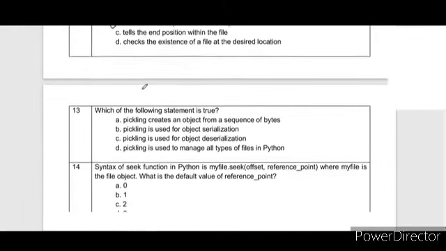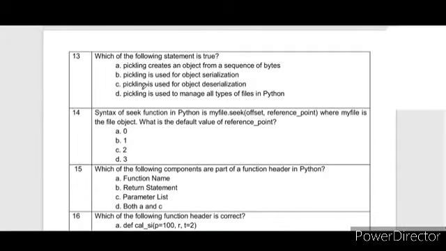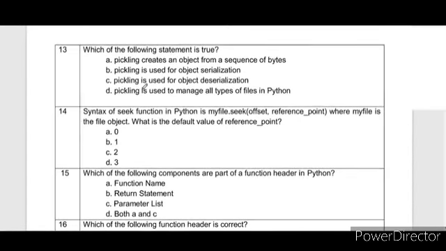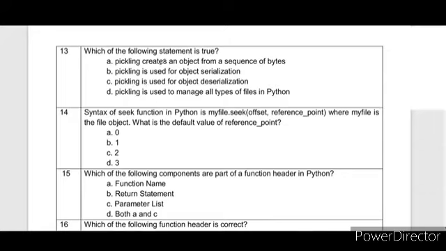Next, question number 13: which of the following statements is true? A. Pickling creates an object from a sequence of bytes. B. Pickling is used for object serialization. C. Pickling is used for deserialization. D. Pickling is used to manage all types of files. The correct answer is B, because unpickling is deserialization.